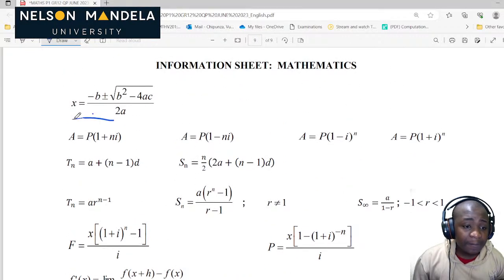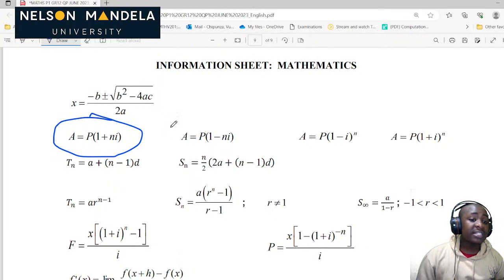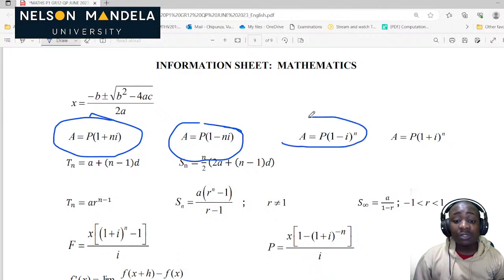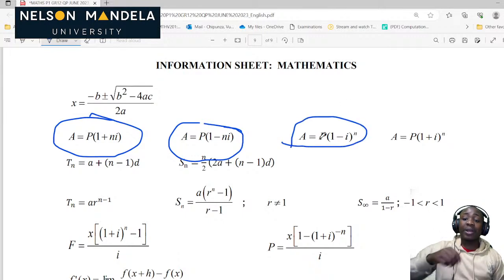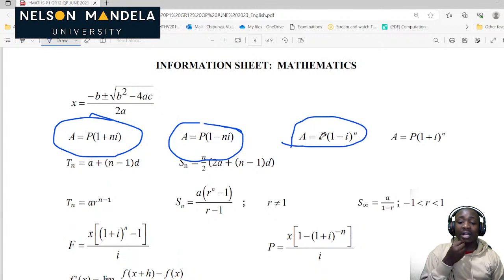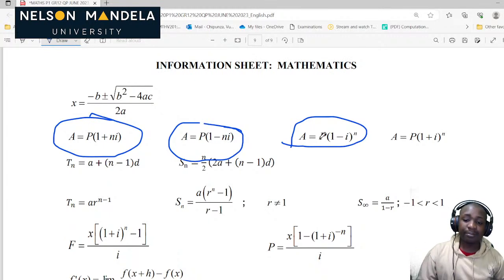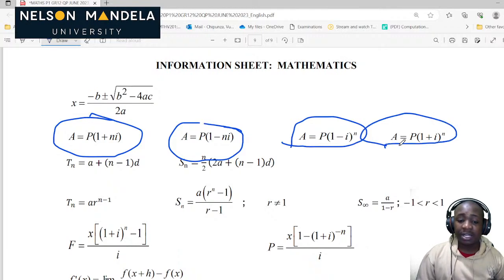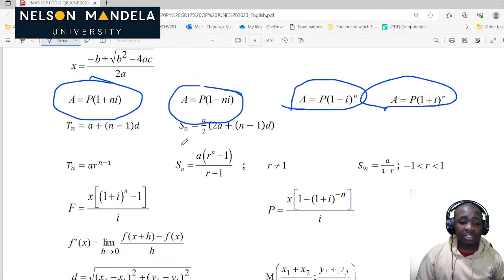As you can see here, this is the one for straight line interest. Then this is for depreciation, or then this is for compound, and then depreciation or reducing balance method. This one is when we have inflation, an increase and stuff like this. So we actually have the formulas here.